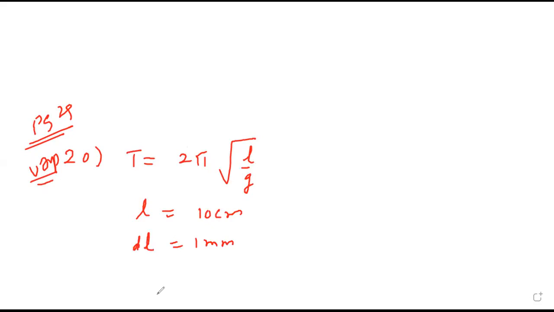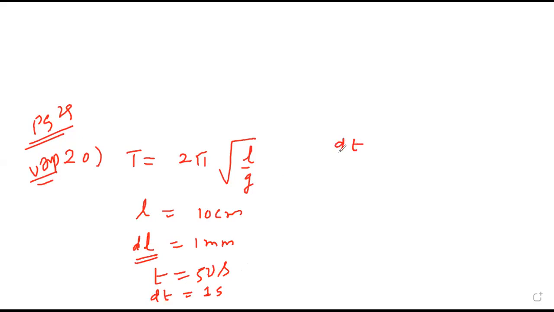That is called accuracy of 1 millimeter. So that we write as dL. Time for 100 oscillations of a pendulum, total time is 50 seconds, and error in that time is 1 second, which is called resolution. 1 second resolution is 1 second error.